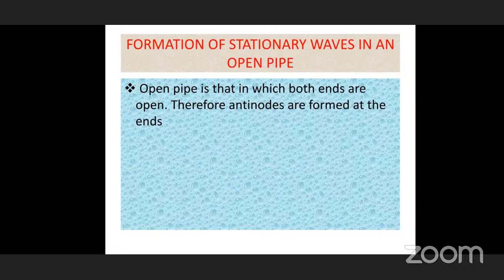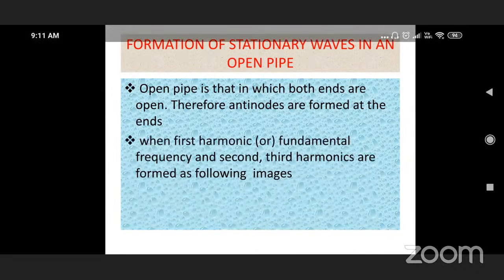When combining, either transverse waves or longitudinal waves are formed. Generally longitudinal stationary waves are formed in gases. So in the air particles, these stationary waves are forming. On the closed side, we always see a nodal point, and on the open side, we see antinodes. Here, an open pipe means both ends are open, that's why antinodes are formed.